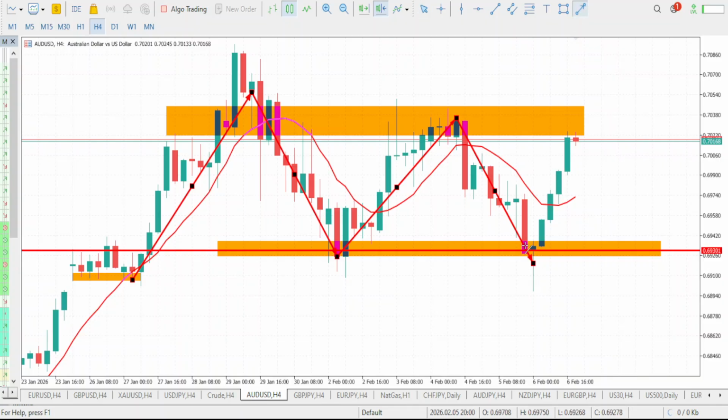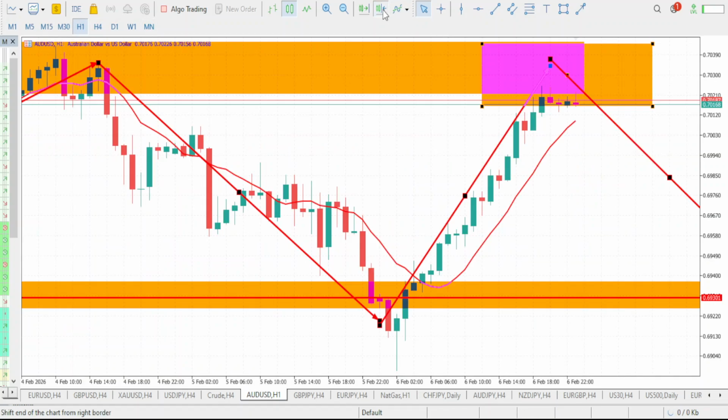Right now, the market has eventually found its way back to our resistance, and we will be expecting a rejection from this level that will make the market drop to our support. So whatever you want to be doing on your AUD/USD, you would want to be selling because AUD/USD is going to be giving us a bearish move.